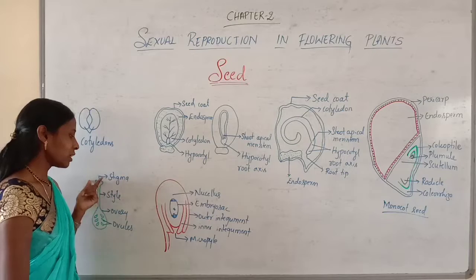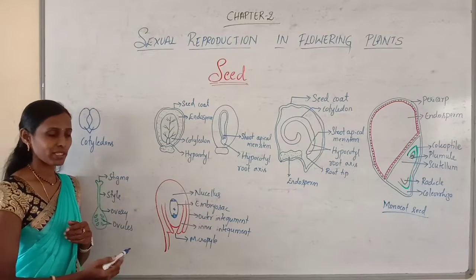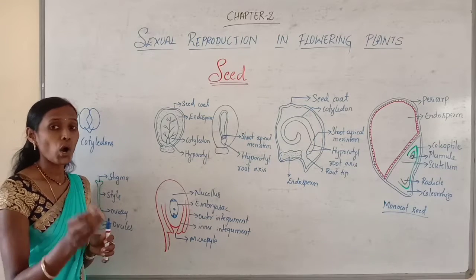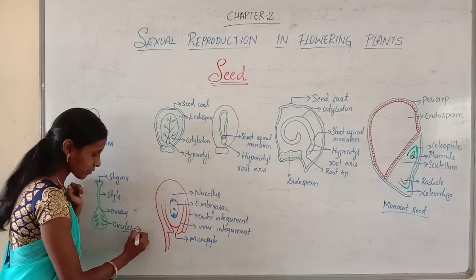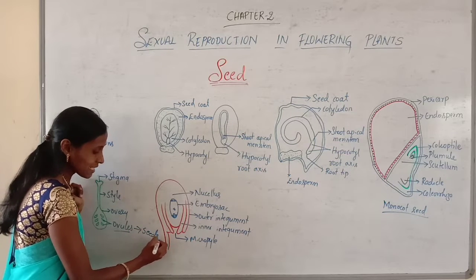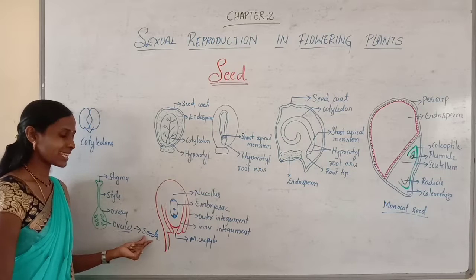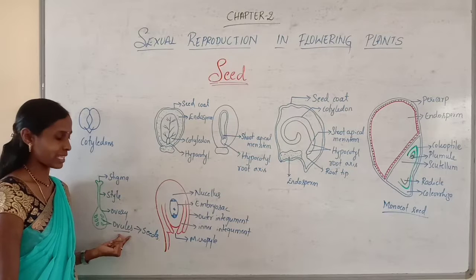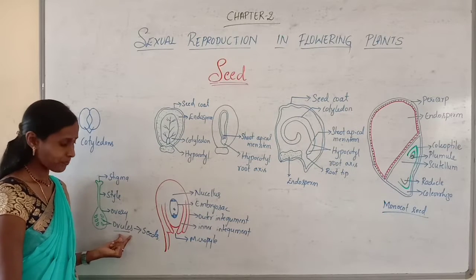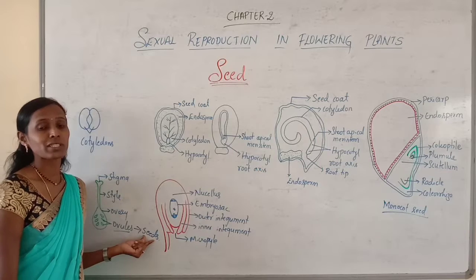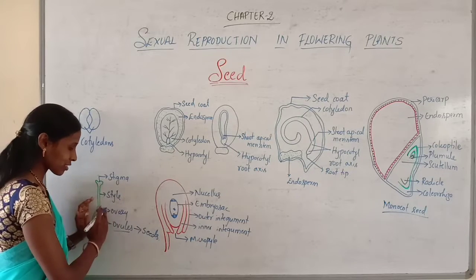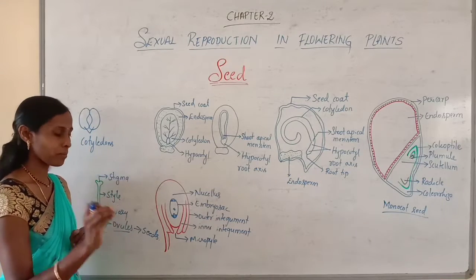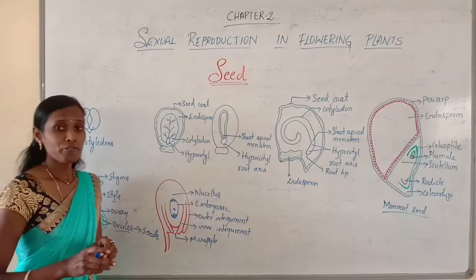Let's take an example. Here is the gynoecium. Gynoecium comprises stigma, style as well as ovary. And the ovary encloses many ovules. These ovules, after fertilization, develop into seeds. That's why I told you seeds can be called matured fertilized ovules, or ripened ovules. And these seeds are produced within the fruits. Later, after fertilization, this entire ovary develops into fruit. This phenomenon we can study later.